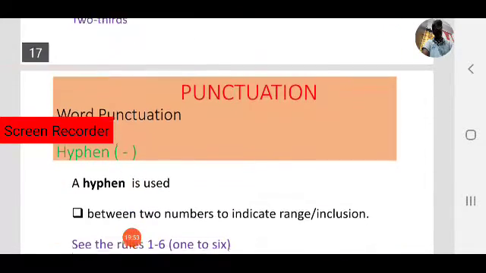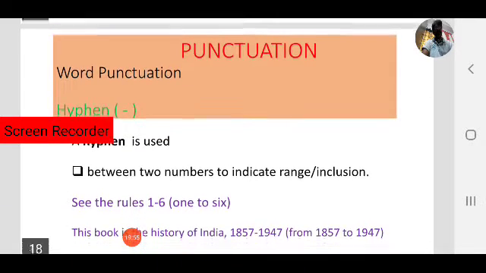Next, another case where we use a hyphen is between two numbers to indicate a range or inclusion. In that case, to show a range, from to, we use a hyphen. For example, see rules 1 to 6. How to use the hyphen? 1 hyphen 6, that means 1 to 6, that is the range.